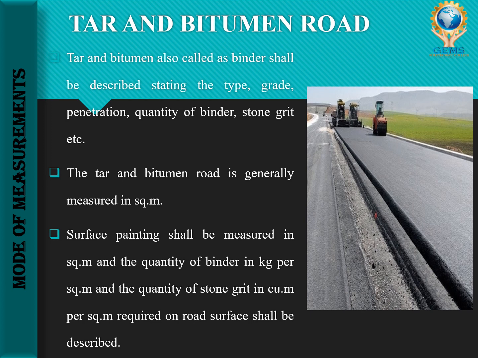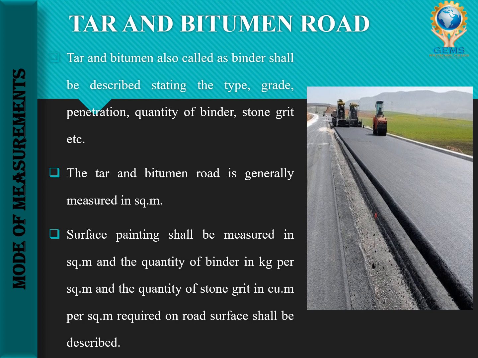Okay, then the surface painting will be measured in square meter, the quantity of binder in kg per square meter, and the quantity of stone grit in cubic meter per square meter. So it will be per square meter, and the record on the road surface shall be described. The tar and bitumen road will be measured in square meter, and the surface painting will be measured in square meter.